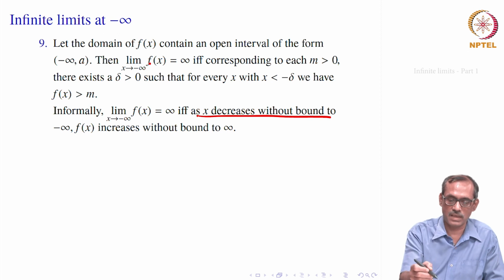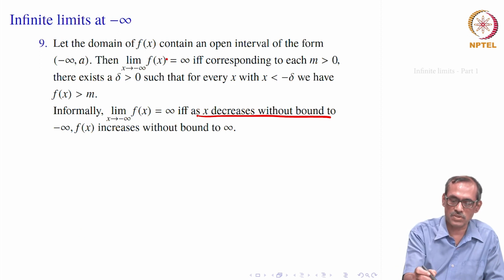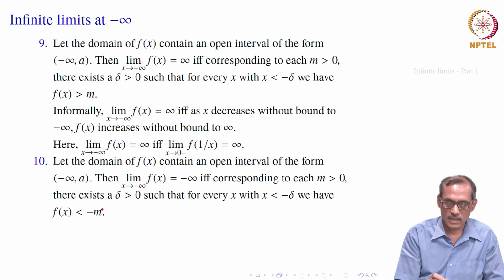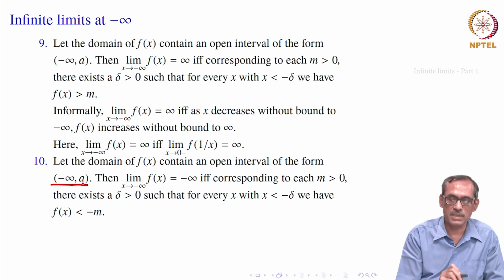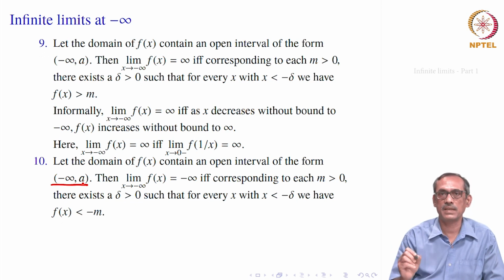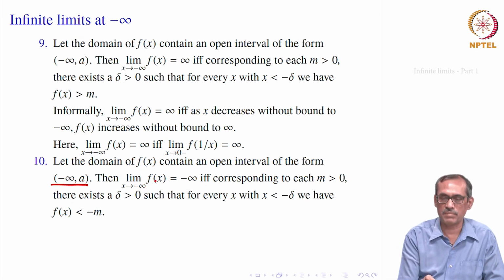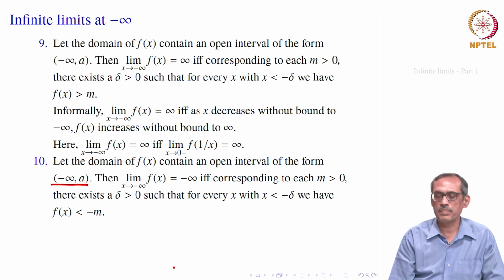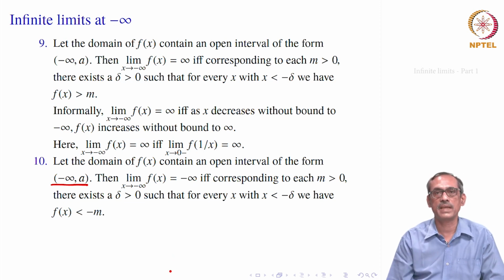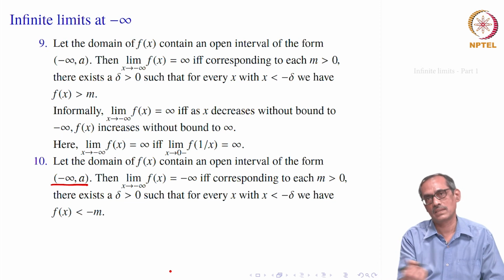Okay. So, these are all the cases from playing with infinity minus infinity. We have one more case, when the limit of f(x) equals minus infinity for x going to minus infinity. In that case we should again have minus infinity to a contained inside the domain of f for some a, and then we would say that the limit as x goes to minus infinity of f(x) is minus infinity if corresponding to each m bigger than 0, there exists a delta greater than 0 such that for every x with x less than minus delta, its corresponding value f(x) should be less than minus m.